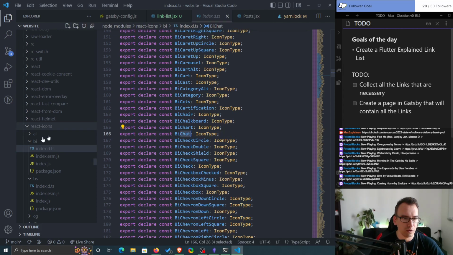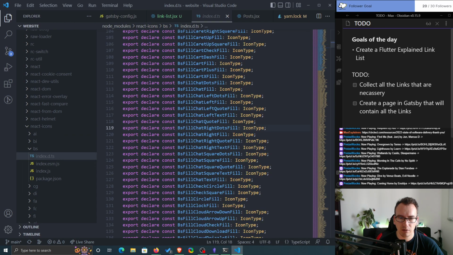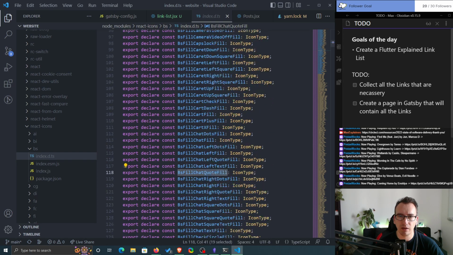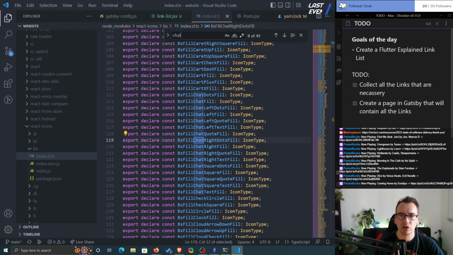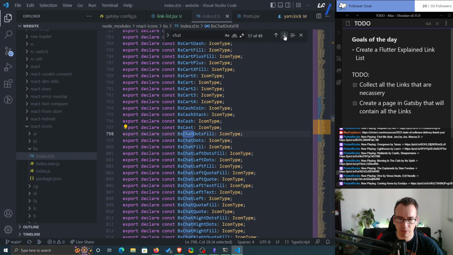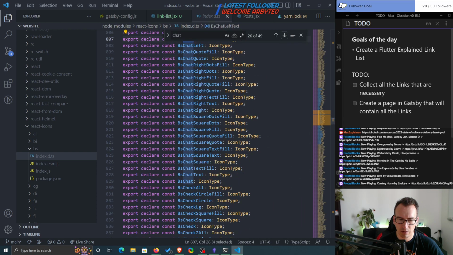No, this is just this. I'm surprised, so maybe chat quote fill left. Yeah, this is all filled. Chat, what do we have here? Right dot, left dot, square, up, fill, quote, end dot, fill, square, BS chat.